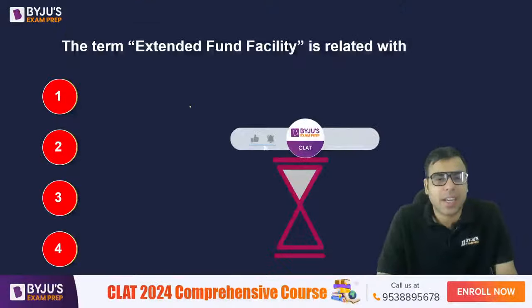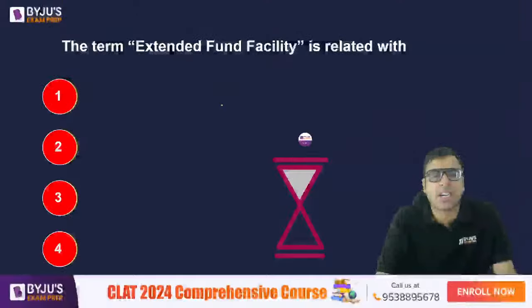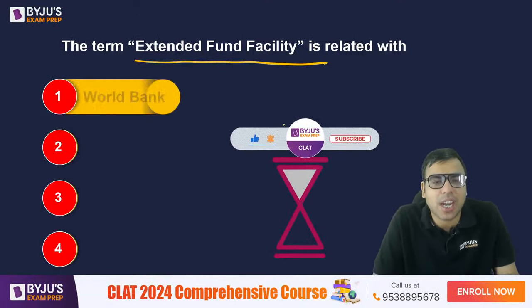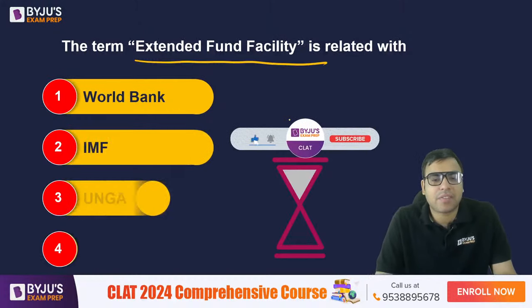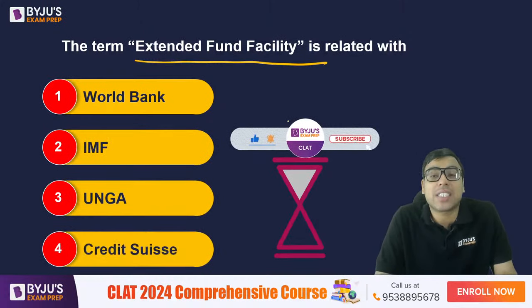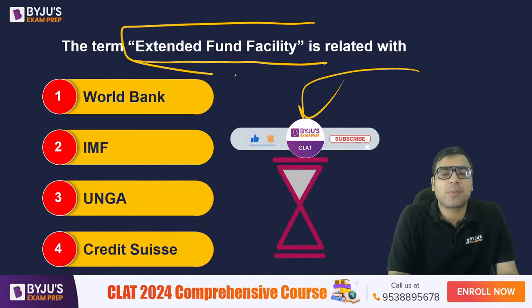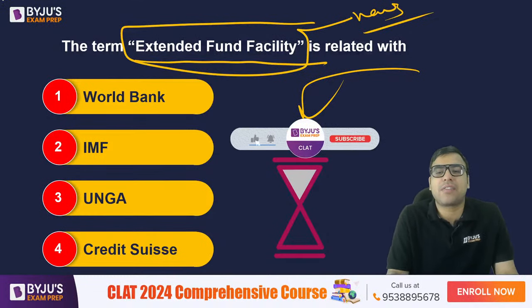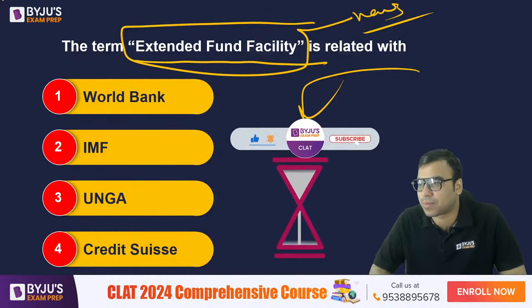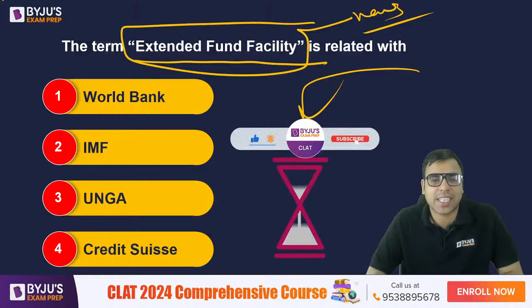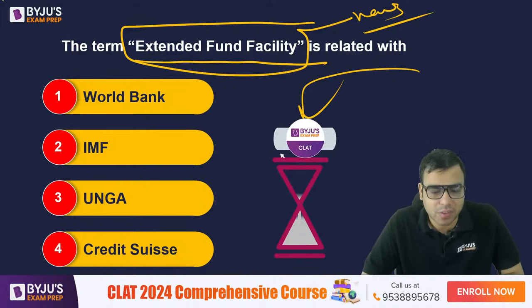This one, है ना. So now there's a question for you. The term extended fund facilities related with, your options are World Bank, IMF, UNGA, that is UN General Assembly, Credit Suisse. Your time starts now. ये अभी news में, it is a news. Extended fund facility. World Bank, IMF, UNGA, United Nations General Assembly, Credit Suisse. What is the right answer?